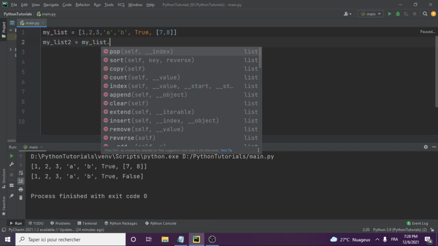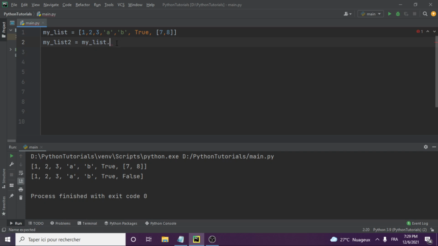So when you do the dot, you see that it could pop, it can count, it can index, it can append, it can extend, it can insert, it can remove. So you see that these are options that a list can take. Methods are what the list can do, like an object. That's when you talk about object-oriented programming. Okay, so let's move on, not to complicate things.